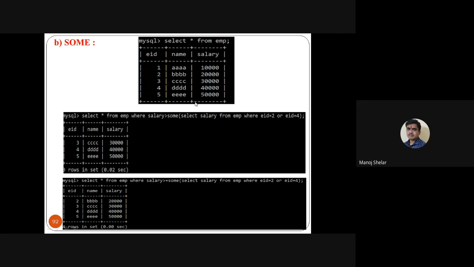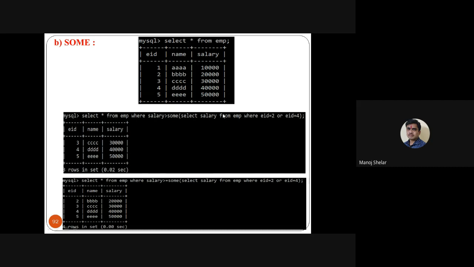Select star from employee, same example. Select star from employee where salary is greater than or equal to some. Select salary from employee where EID is equal to 2 or EID is equal to 4. So 20,000 and 40,000 is the inside query result.